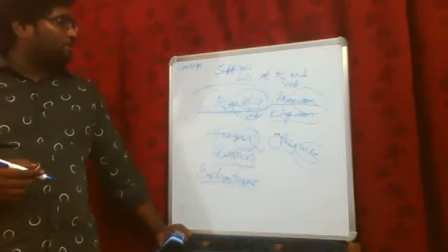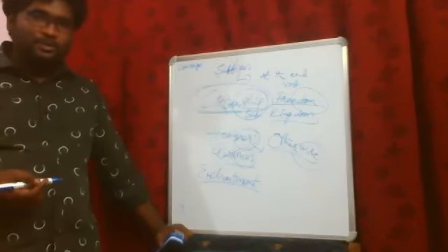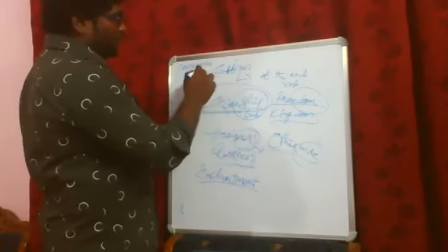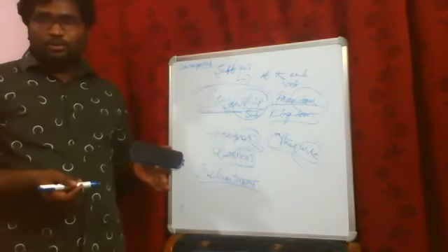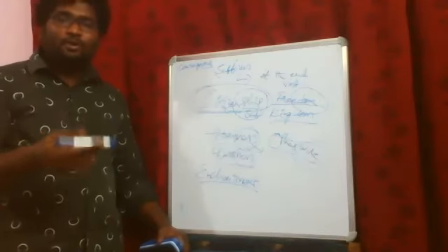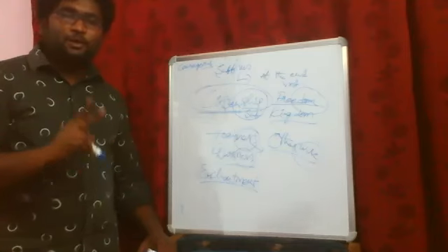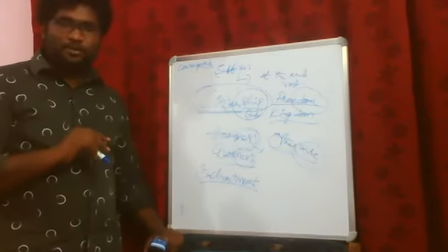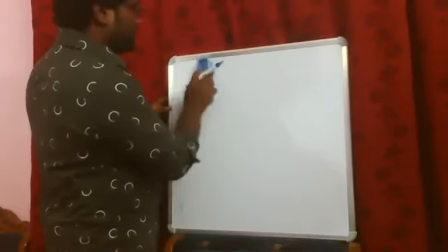So is it really possible to give any prefix to this one? We cannot place any prefix to this. Obviously we have to go for a suffix. So what I can do here is courageous, OUS I added. When I added OUS to this one, I got a new word. So this is how the words will be asked at the time of examination. You take that for granted. This topic will be asked for 2 marks in the final examination. And as a part of improving your vocabulary, you have to do this small exercise, and I'm going to check this one.